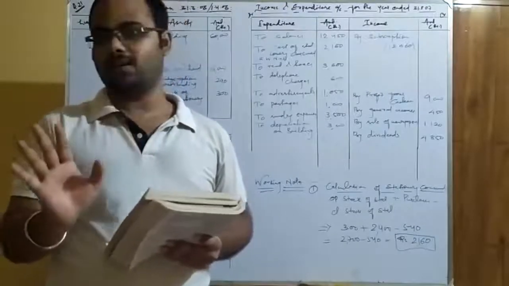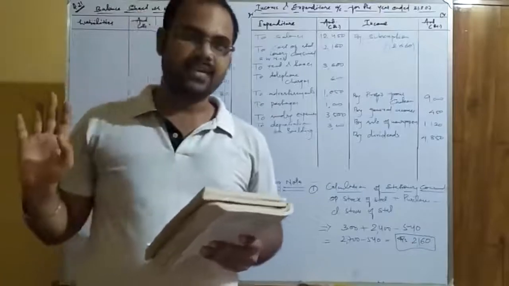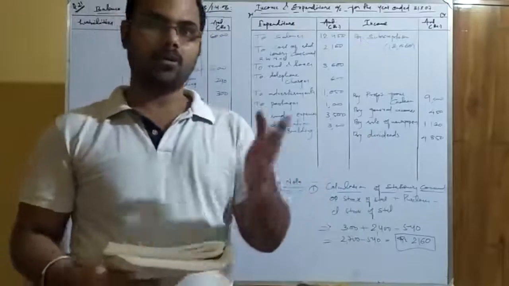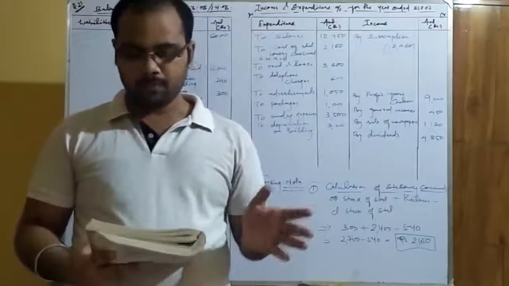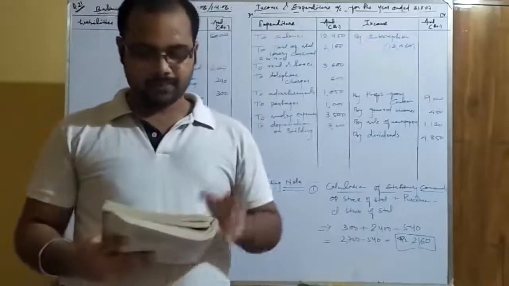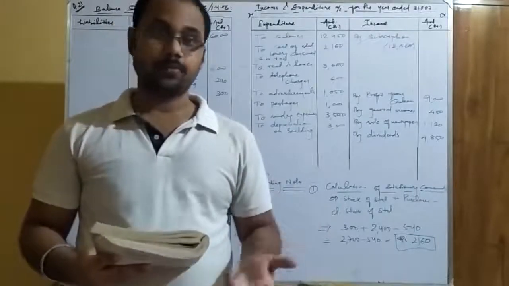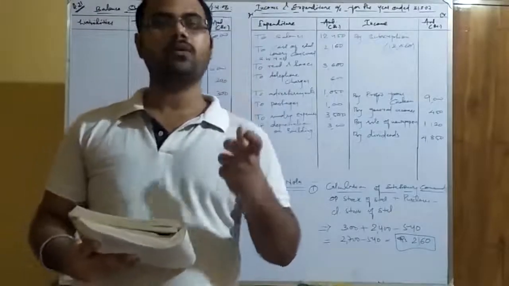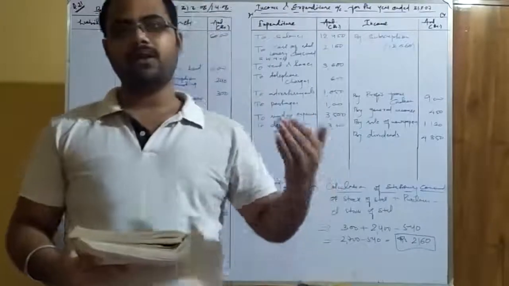But definitely you will find it confusing because it is given in a rotation manner, but it is a very easy adjustment compared to the adjustments of subscription that we have solved earlier, and that I have given you as a task in your group. No need to go for the working note. You can understand it very easily. See, here it is given that there are 45 members each paying 300 rupees as annual subscription. So you have to find out the annual subscription amount for the current accounting year. Then we will compare whether we have received more or less.